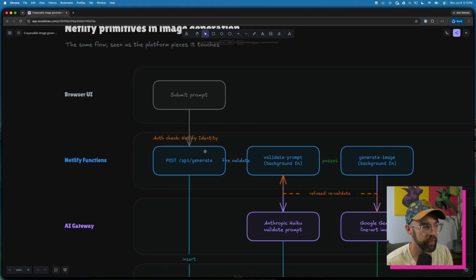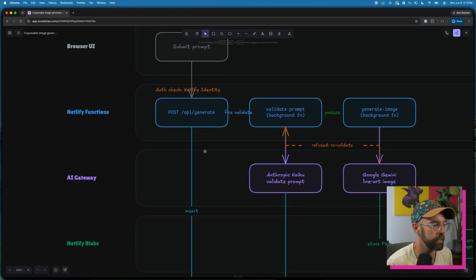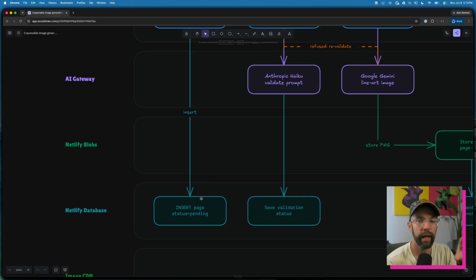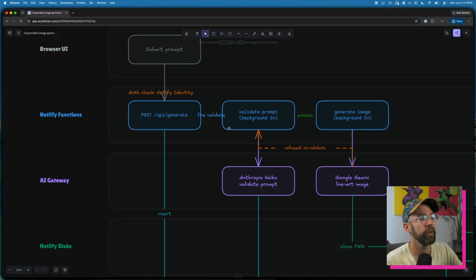And the first thing that Netlify function does is it calls a helper function, which confirms that we have an authenticated user. And then if we have an authenticated user, we can then put a new record in the database for that particular page that's going to get generated before it even gets generated. That is going to enable us to go to a page and have this object persist in the database that we can still reference. So we insert this page into the database and just mark it with the status of pending. Then we move on.